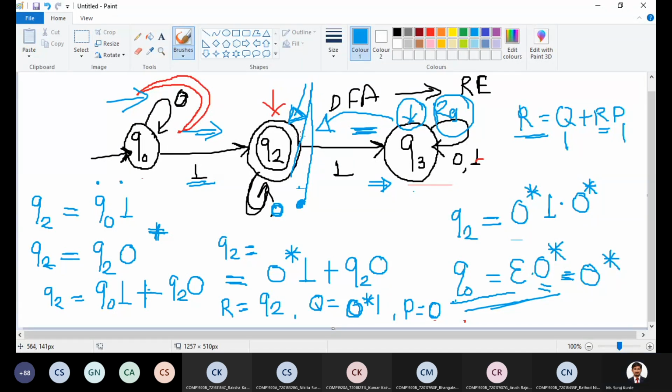If you consider it, on input 1 from the final state, it goes to a non-accepting state. It is always a reject state, and from Q3 we cannot move to the final state. So just neglect this part and only consider this part.